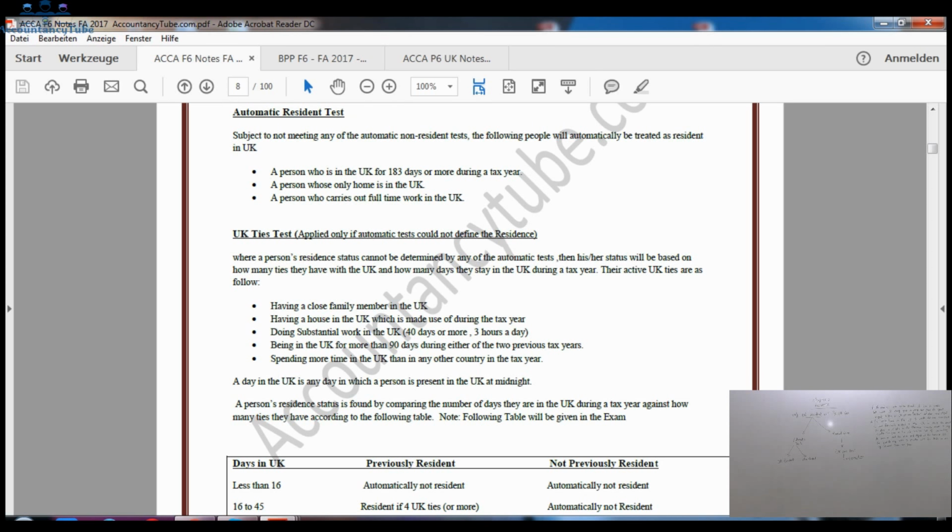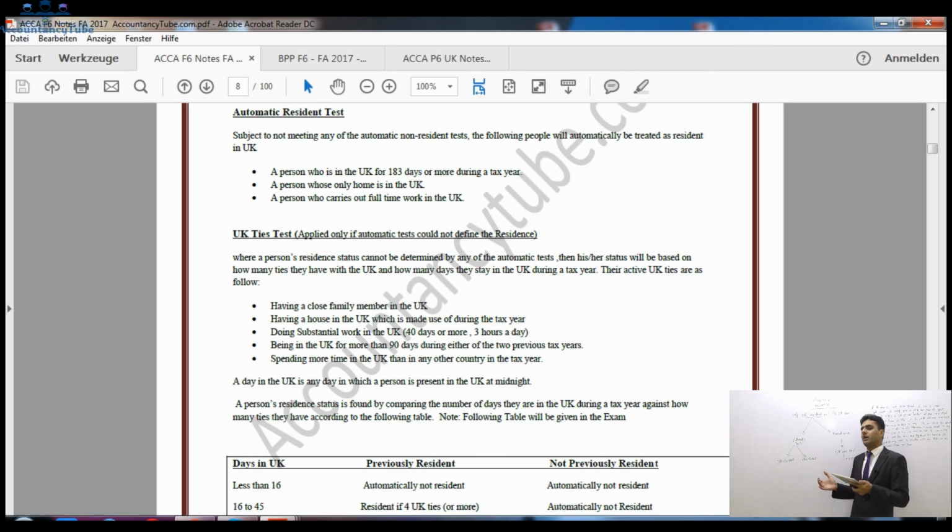Now the second tests, which are automatic resident tests, now we need to look at the automatic resident tests. Now if any of these conditions apply, which we are going to study now, then you will be considered UK resident. Now if you are considered UK resident, then of course you will have to pay UK tax. If you are considered non-resident, of course you will not have to pay tax. So what was the reason to study this chapter? Why are we studying? We know how to calculate tax because we have seen in chapter number 1, but the first question arises: who shall pay tax?